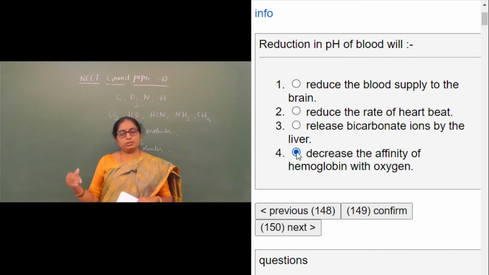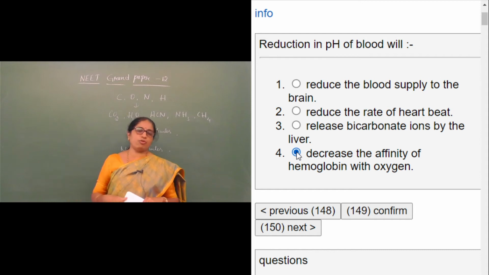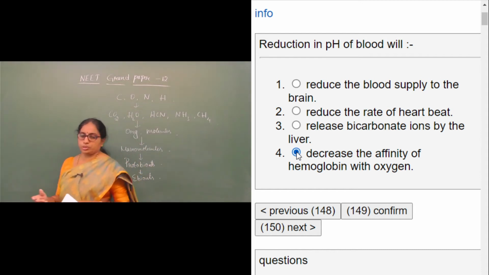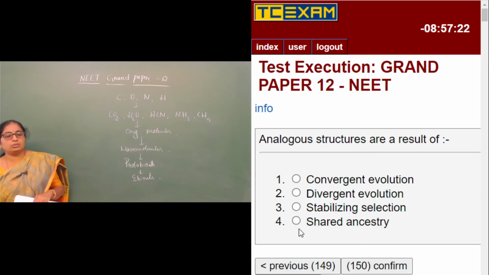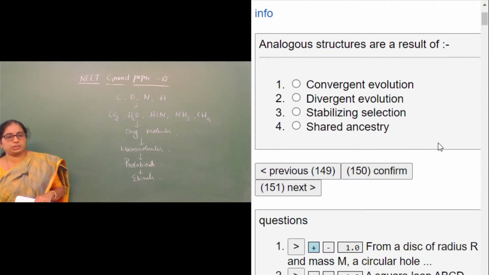When oxygen is already present in the blood, there is less affinity of hemoglobin with the oxygen. With this analysis, we come to the conclusion that decrease in the affinity of hemoglobin with oxygen is the right answer. So, moving on to the next question.